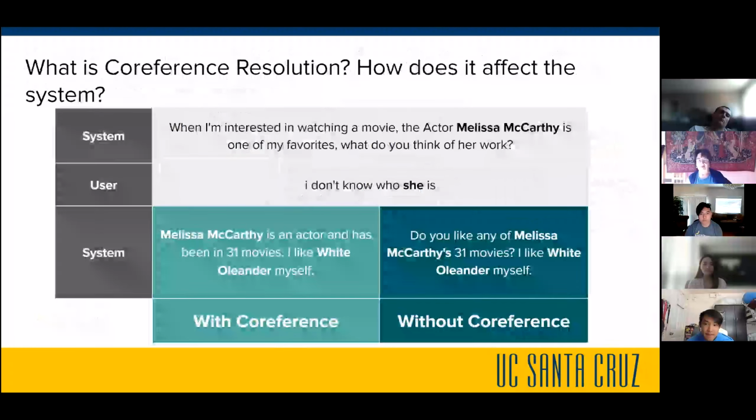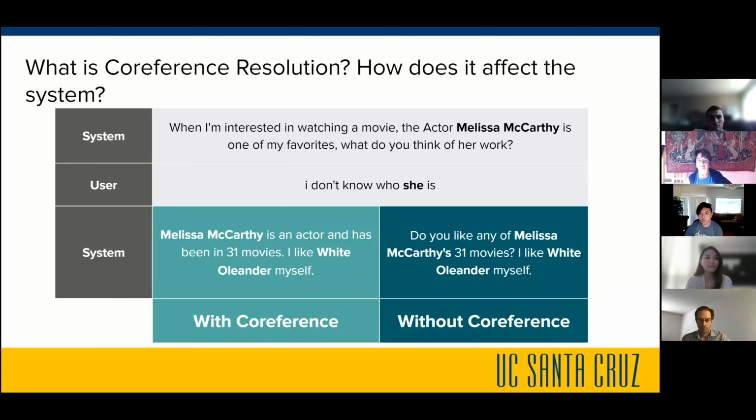Next slide. You might be wondering, what is co-reference resolution? Here we have an example where the system says, "When I'm interested in watching a movie, the actor Melissa McCarthy is one of my favorites." The system brings up that entity, Melissa McCarthy, which we would assume is put into our discourse model. Then the user says, "I don't know who she is." This is where co-reference comes in. We want to relate "she" to Melissa McCarthy. We're relating these pronouns to the entities themselves to produce a more salient response.